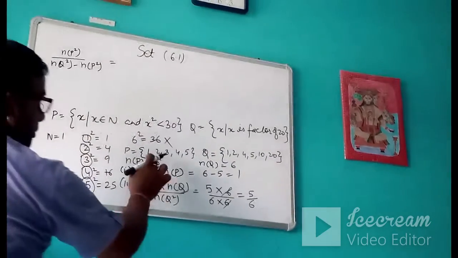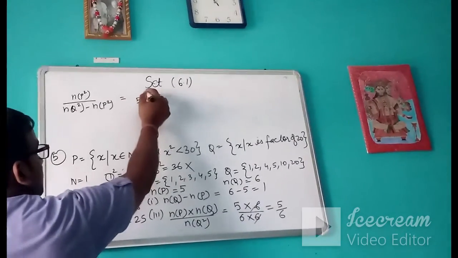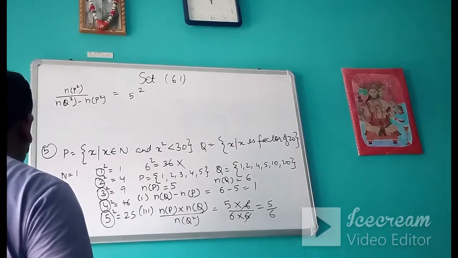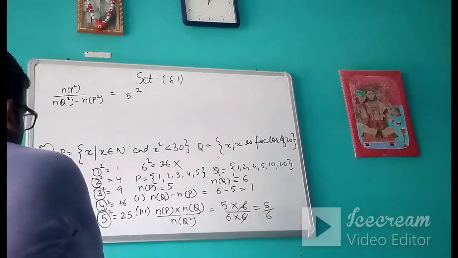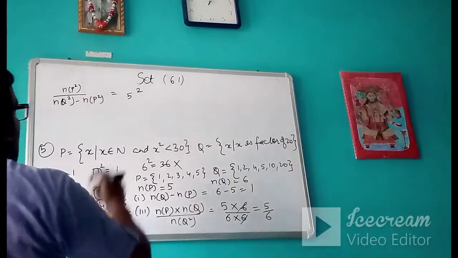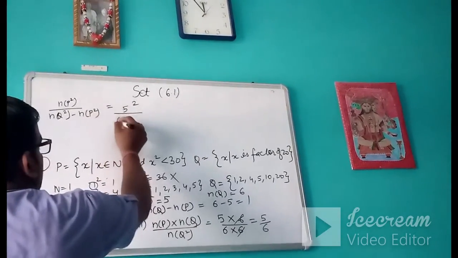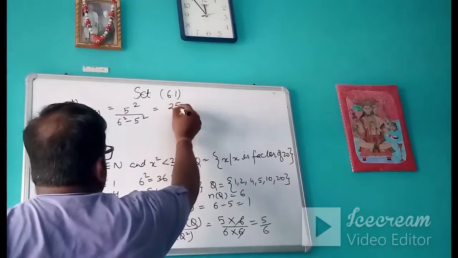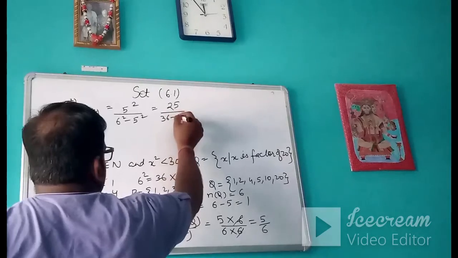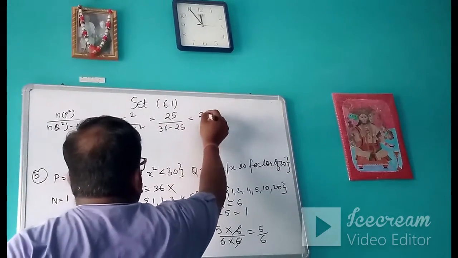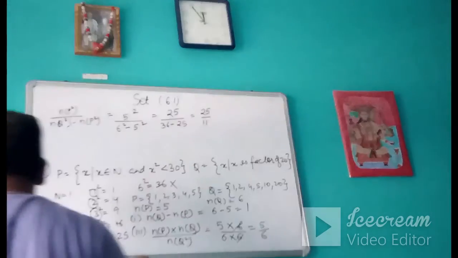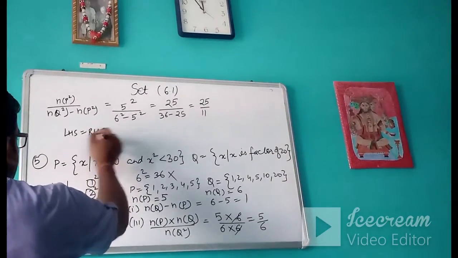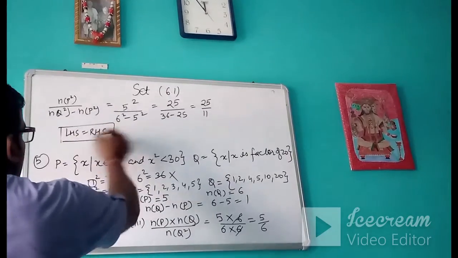What was our P? 5, so we will write 5 square upon 6 square minus 5 square. So it is 25 upon 36 minus 25, that is 25 upon 11. We can see easily that our LHS is equal to RHS, hence proved.